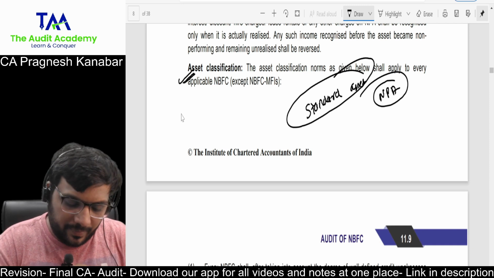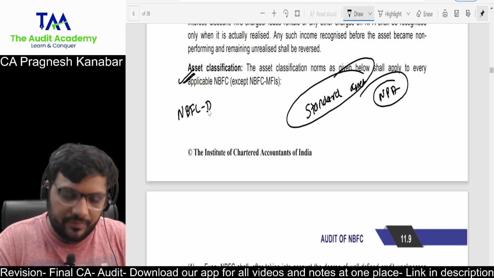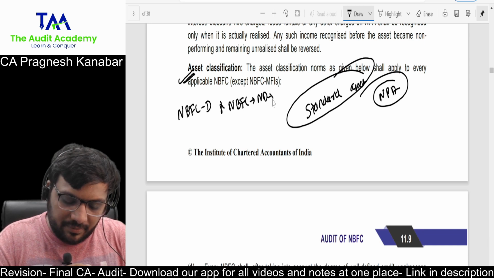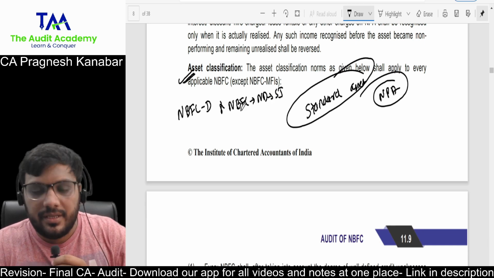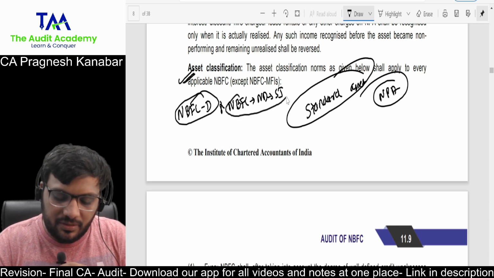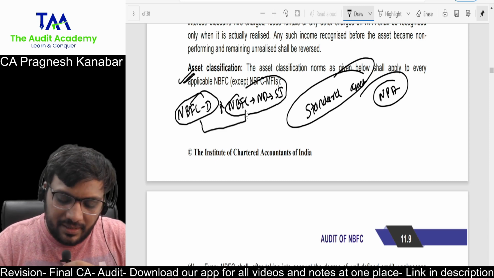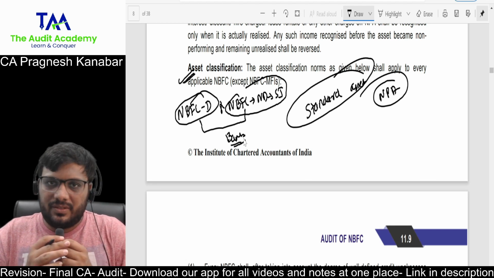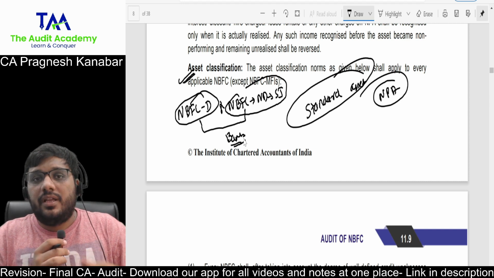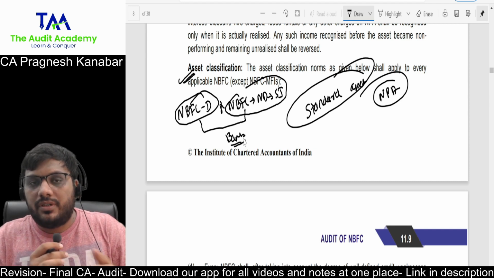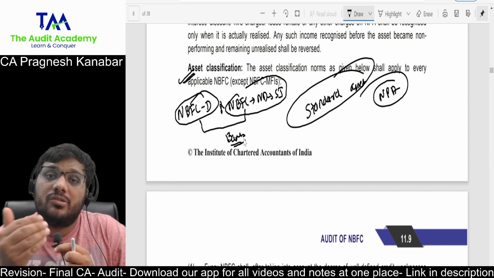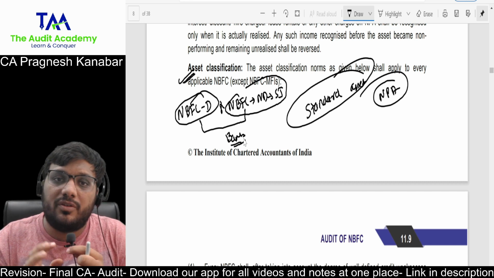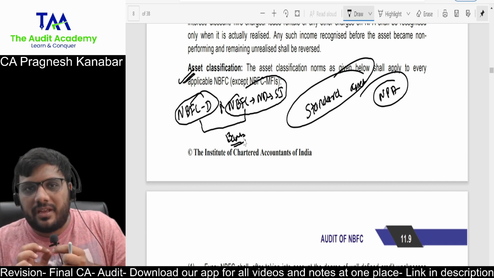Now listen to me. NBFC-D, and NBFC not accepting deposits but systemically important, correct? So NBFC accepting deposits and NBFC not accepting deposits but systemically important are almost treated like banks. That is why in their case, if the installments are overdue for 3 months or more, then the assets are treated as non-performing assets, very much similar to bank.